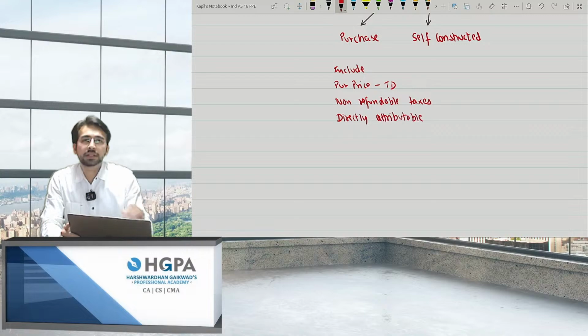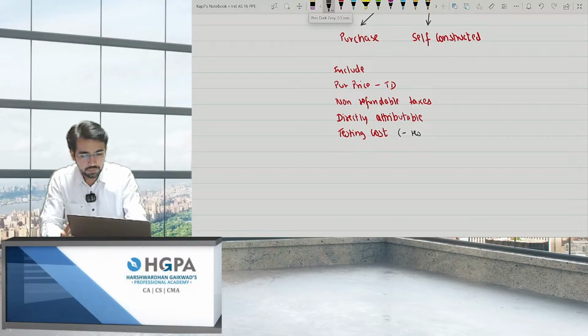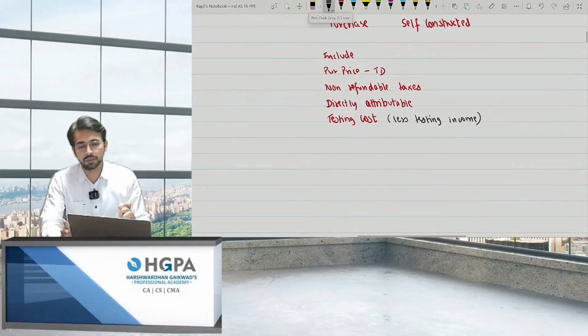Then what about the testing cost? The testing cost minus the testing income, less testing income. Even if it is negative, let it be here only. Don't transfer it to P&L. Okay, testing income. Okay, fine.